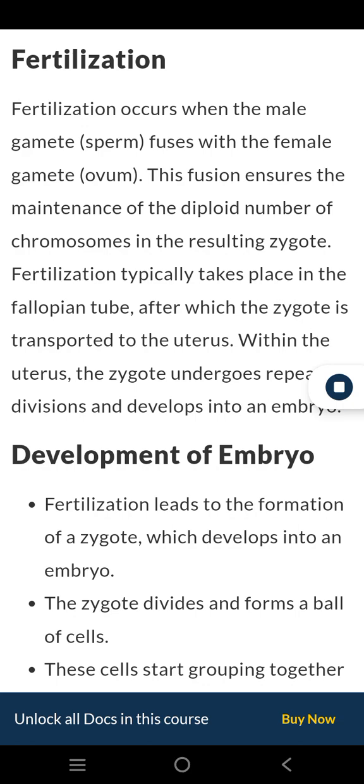Fertilization. Fertilization occurs when the male gamete sperm fuses with the female gamete ovum. This fusion ensures the maintenance of the diploid number of chromosomes in the resulting zygote. Fertilization typically takes place in the fallopian tube, after which the zygote is transported to the uterus. Within the uterus, the zygote undergoes repeated divisions and develops into an embryo.